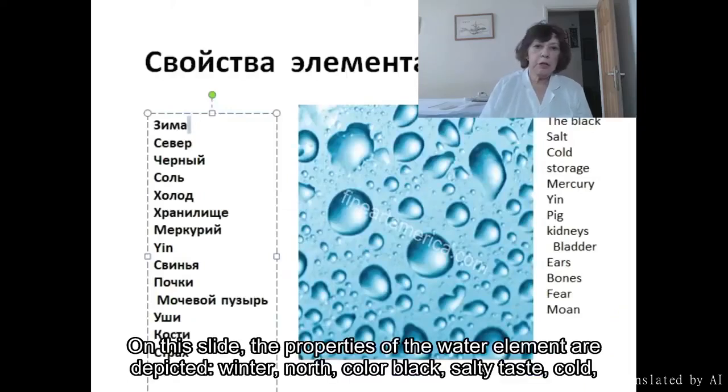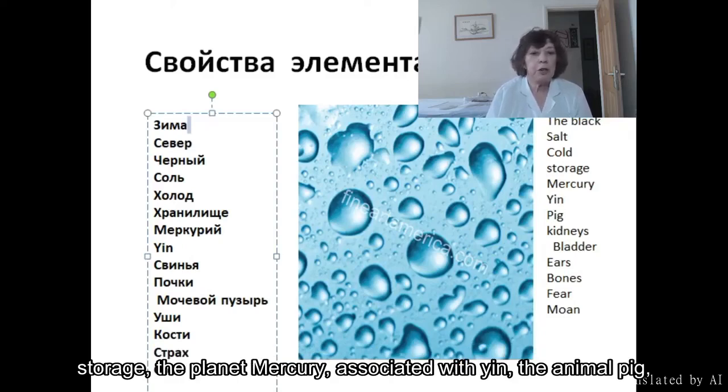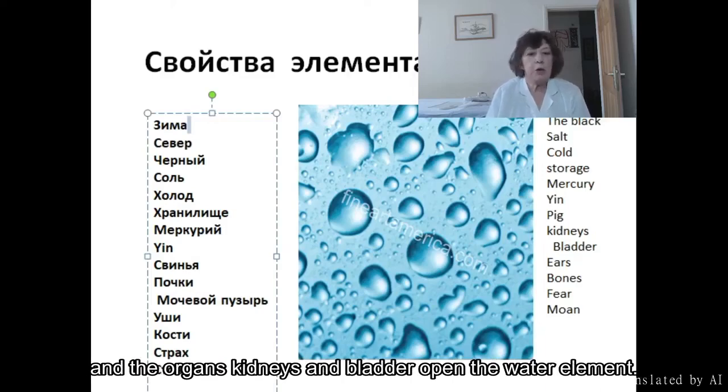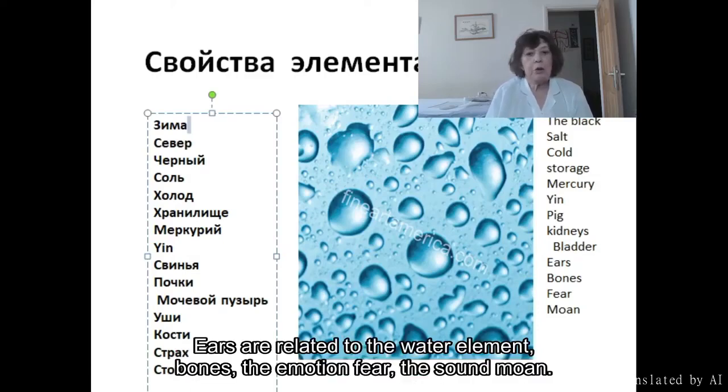On this slide, the properties of the water element are depicted: winter, north, color black, salty taste, cold, storage, the planet Mercury, the animal pig, and the organs kidneys and bladder. Ears open the water element, and bones are related to it, the emotion fear, the sound moan.